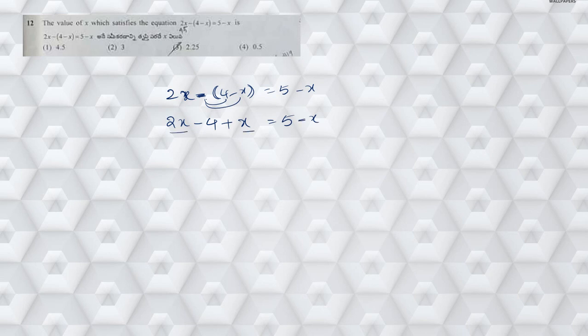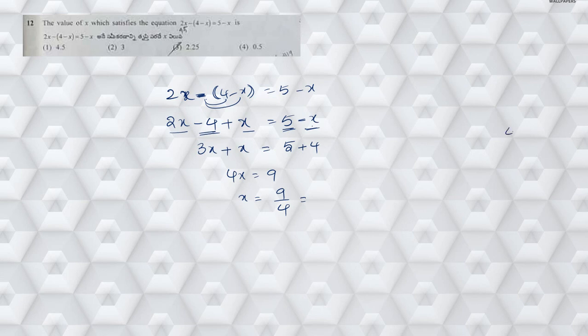So already 2x plus x is 3x, and this minus x, when I transpose, becomes plus x. This 5 is as it is, this minus 4 will become plus 4. Now based on this, 3x plus x is 4x, so 4x is equal to 9. From this, x is equal to 9 by 4. So what is the value of 9 by 4?